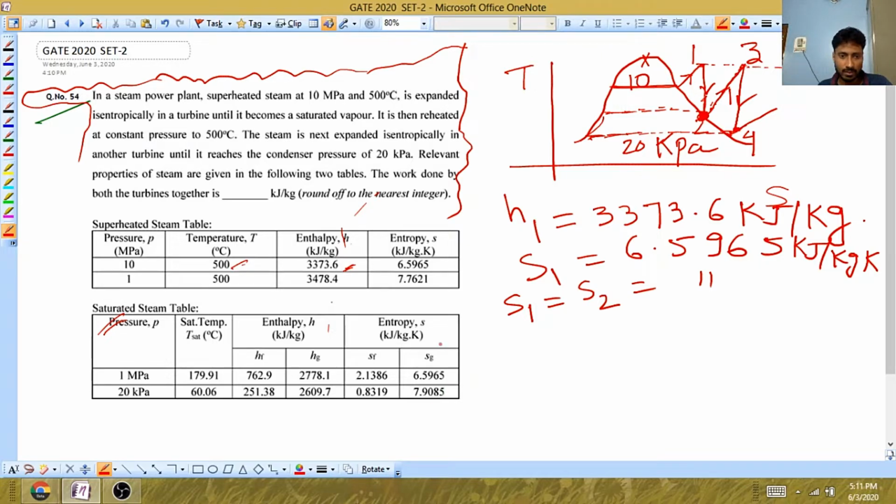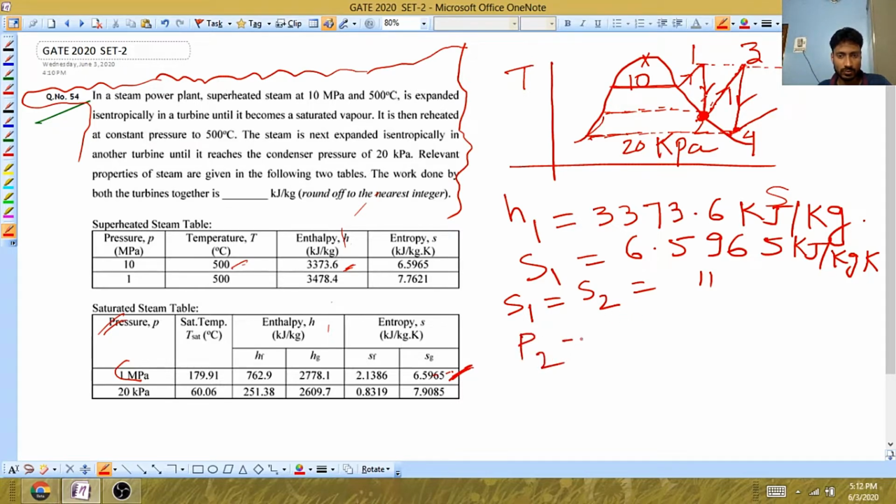If you see the table carefully, they have given for 1 megapascal, Sg, meaning saturated vapor entropy, as 6.5965, and this value is also 6.5965. So it is very clear that the pressure at state 2 is 1 megapascal.